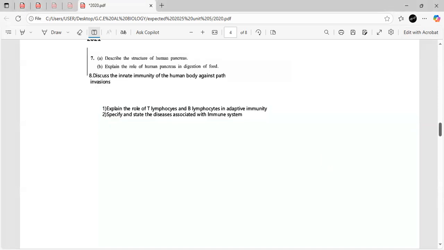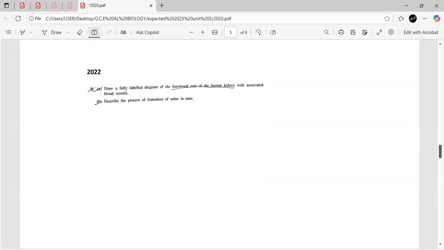So let's go through the 2022 paper. So here they are asking to draw a fully labeled diagram of the functional unit of the human kidney with associated blood vessels. And the second question, describe the process of formation of urine in men. So I have never heard of a question like this, draw a fully labeled diagram of the functional unit of human kidney. So always expect the unexpected. So part B was easy, describe the process of urine formation. So this is about excretion.